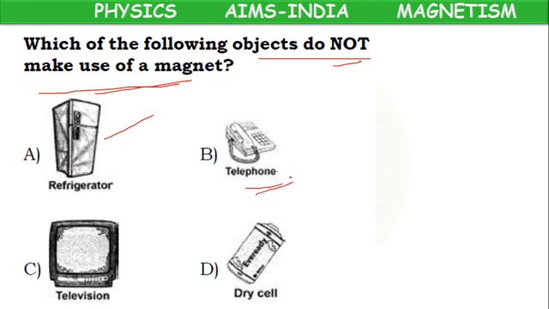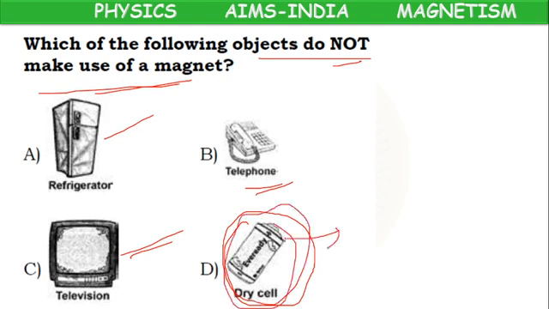A telephone makes use of a magnet because a speaker is there, so we can hear the voice. Television consists of a magnet. Dry cell is only a chemical object. It won't contain any magnet.